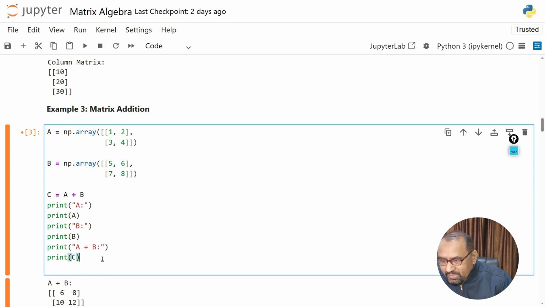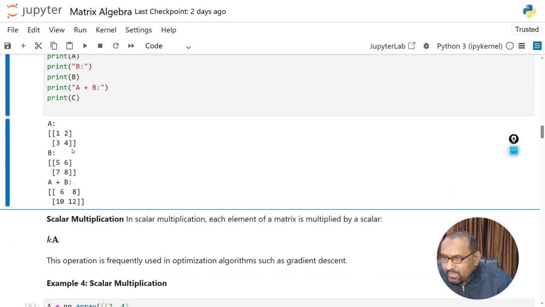When I execute, you can see this is the A matrix, this is the B matrix, and this is the addition of A plus B. So in this way we can easily add these two matrices. You can see the first row from the first matrix and the first row from the second. When you add, 5 plus 1 is 6, 2 plus 6 is 8, then 3 plus 7 is 10, and 4 plus 8 is 12.